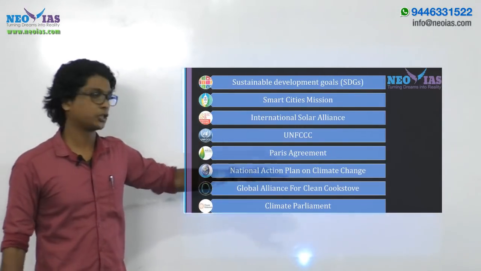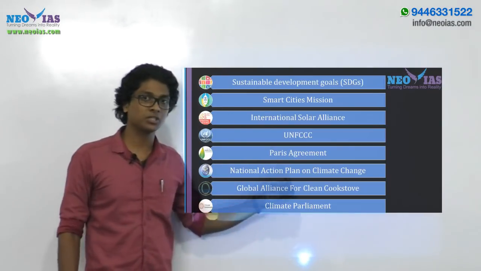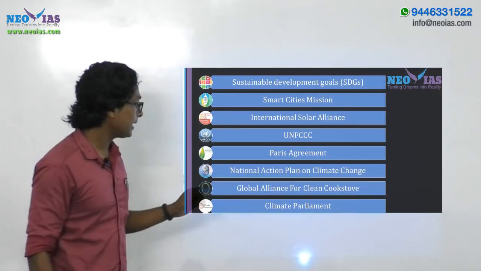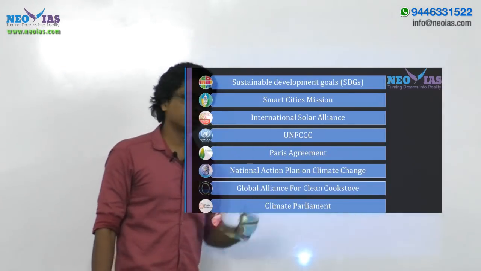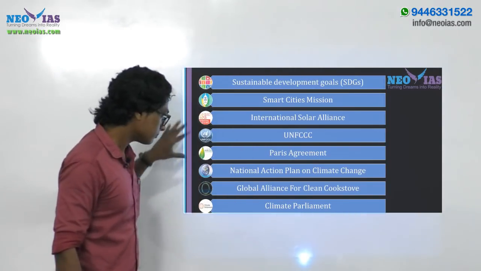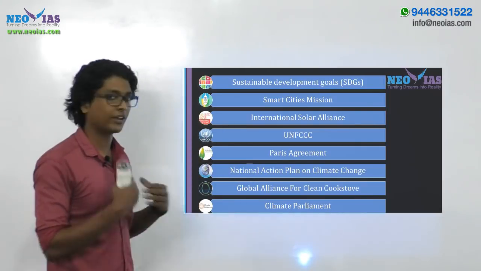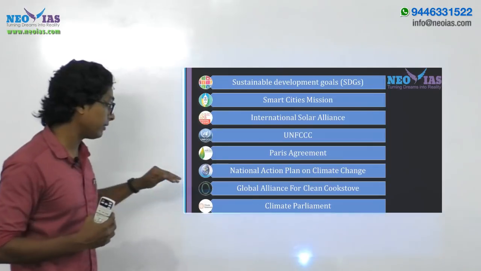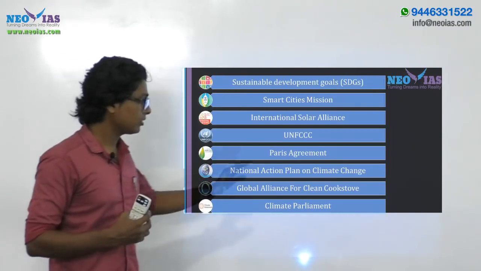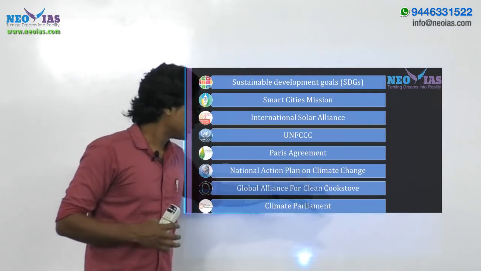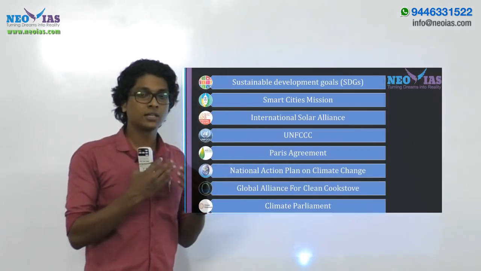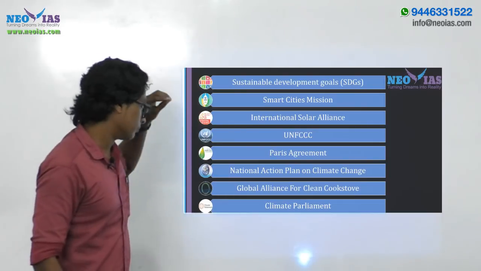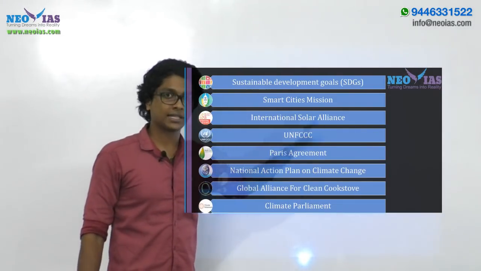National Action Plan on Climate Change. It has 8 missions. All of the 8 missions have to be kept in mind. Okay. Then the Global Alliance for Clean Cookstoves. This is not a frequent alliance which is seen in the news or anything. From the term itself, Global Alliance for Clean Cookstoves, right? It's concerned about providing cooking fuels. Okay, so go to their about page and check out their details.